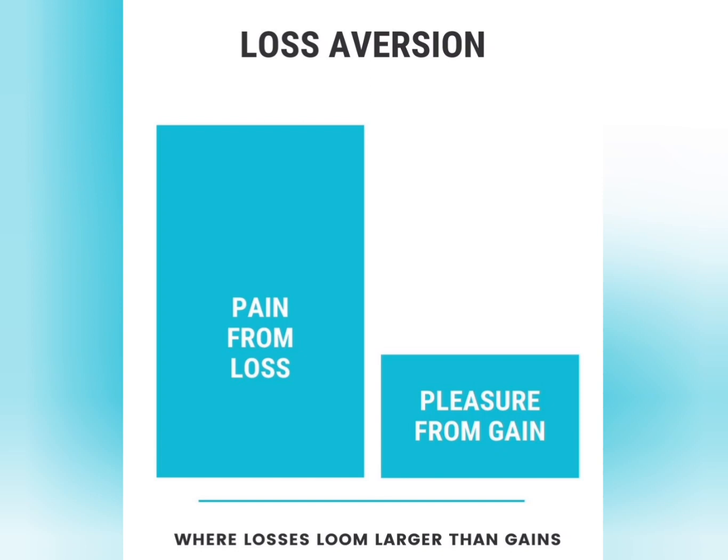Imagine the scenario where someone misplaces their wallet and loses $20. The distress and disappointment they experience from this loss might be significantly stronger than the joy they'd feel if they found a $20 bill on the street. Similarly, investors might be more reluctant to sell a stock at a loss, even if it's the logical decision, simply because the emotional impact of realizing a loss is much harder to bear than missing out on potential gains. Loss aversion can lead to risk-averse behavior and might hinder individuals from making optimal decisions, especially when emotions overpower rational analysis.